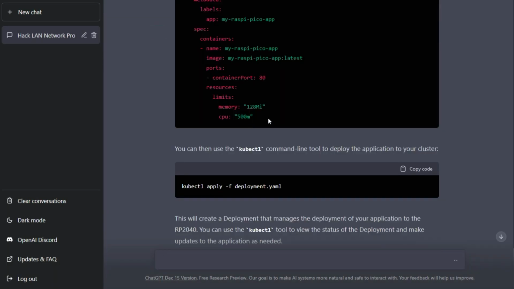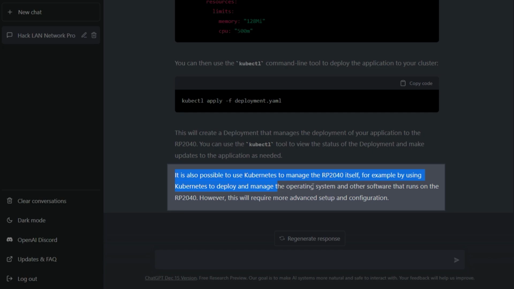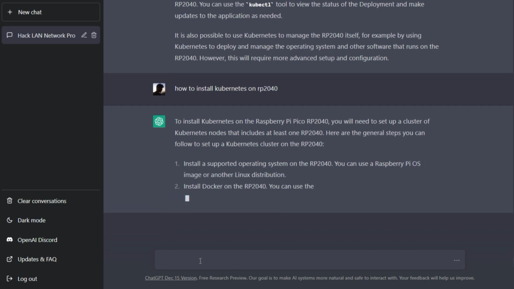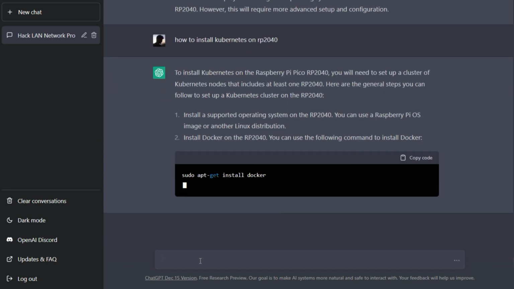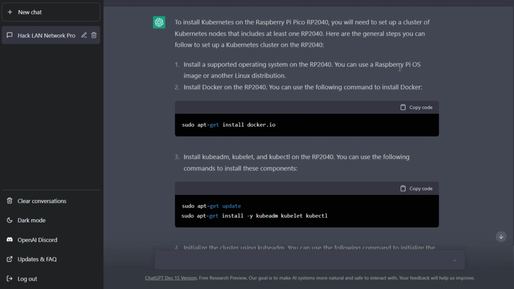Here's an example, but I got this. It is possible to use Kubernetes to manage the RP2040 itself, for example, by using Kubernetes to deploy and manage the operating system and other software that runs on the RP2040. To install Kubernetes on Raspberry Pi Pico, I need to set up a cluster of nodes that includes at least one RP2040 operating system. Wow, bullshit. You can use a Raspberry Pi OS image, or what?